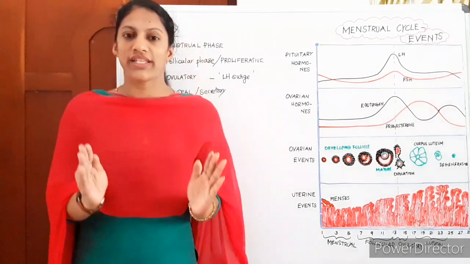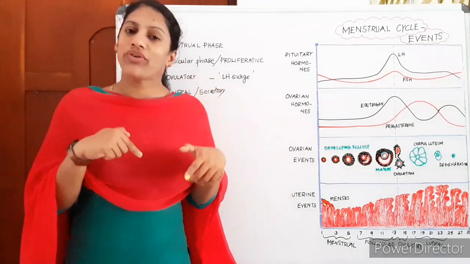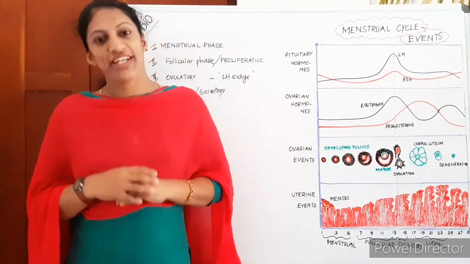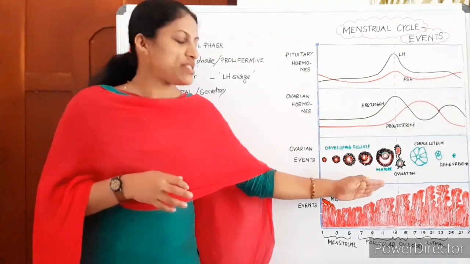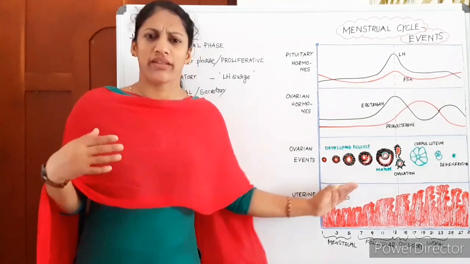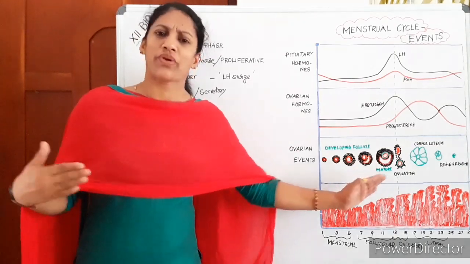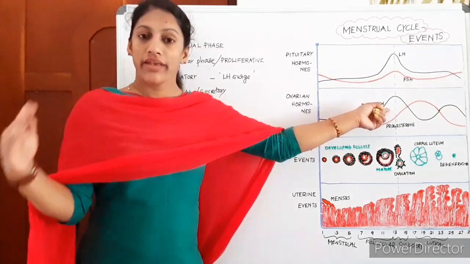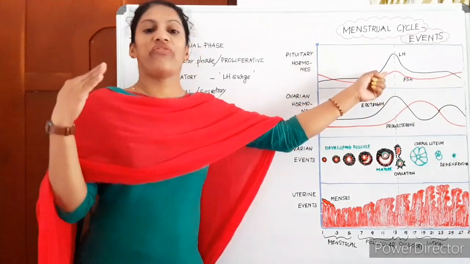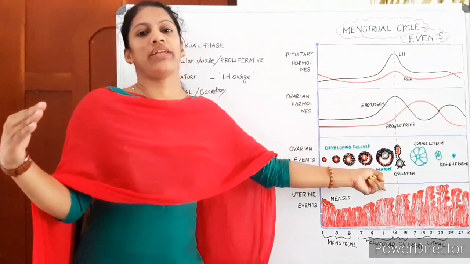Then during the ovulatory phase, the mature Graafian follicle ruptures in the ovary and releases the ovum out. So it is characterized by ovulation. By this time, the uterus is gradually thickening from the follicular phase onwards, proliferating immediately after the rupture. Then estrogen is at its highest secretion, and LH and FSH are at the peak, the LH surge. These are helping in ovulation.